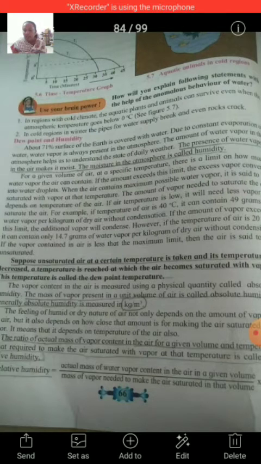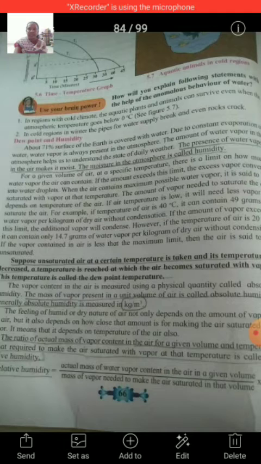The feeling of humid or dry nature of air not only depends on the amount of vapor in the air, but it also depends on how close that amount is to making the air saturated with vapor. It means that it depends on the temperature of the air also. The ratio of the actual mass of vapor contained in the air for a given volume and temperature to that required to make the air saturated with vapor at that temperature is called the relative humidity.